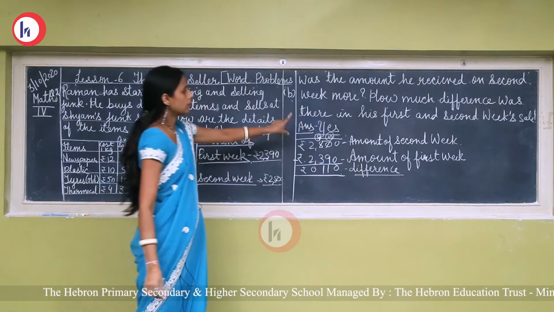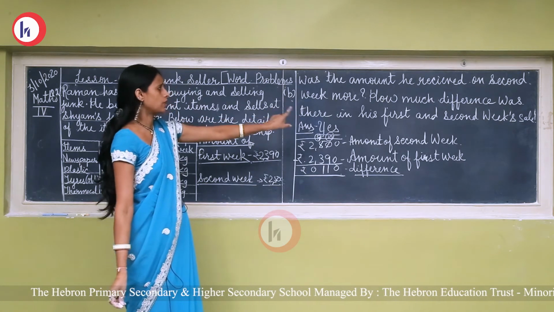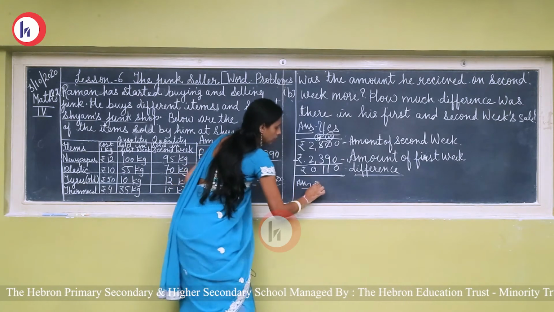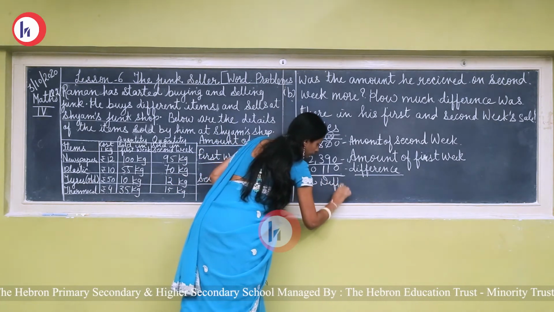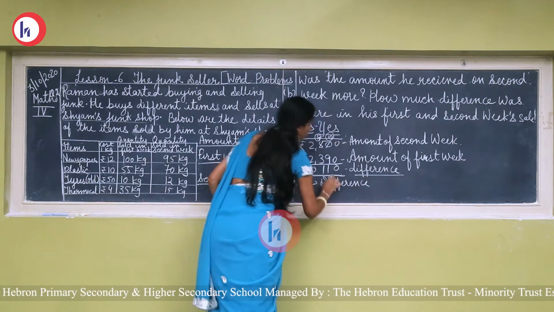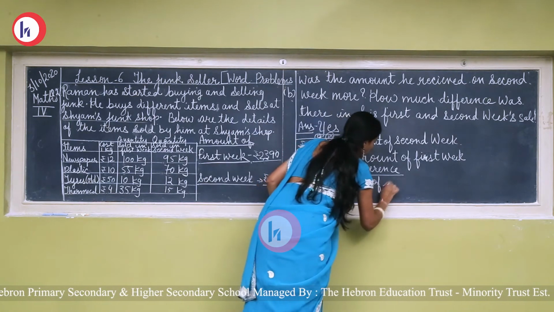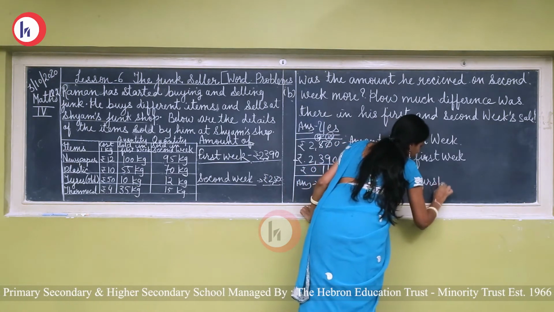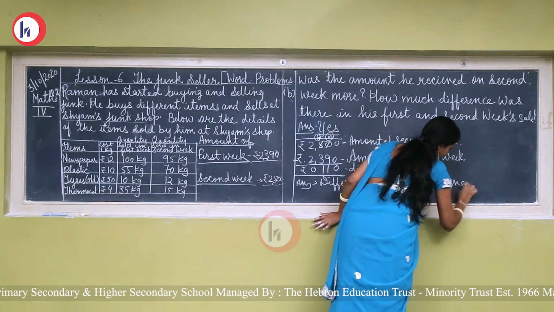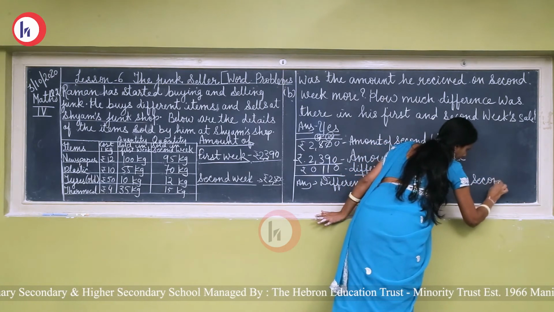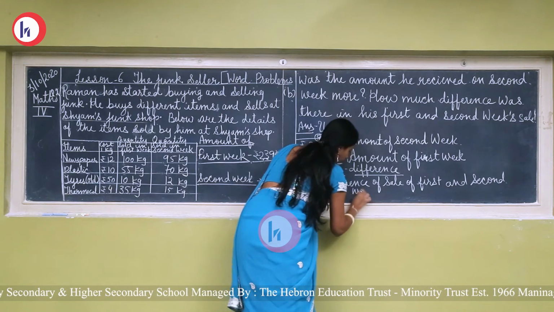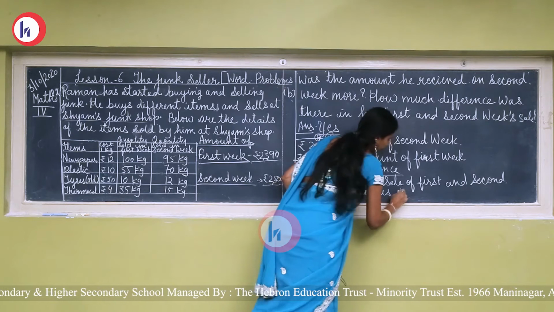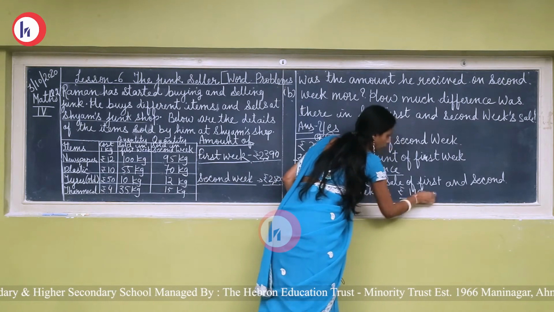Okay. Now second answer of second question, how much difference was there in first and second week sales? So answer is difference of sale of first and second week is rupees 110. Okay.